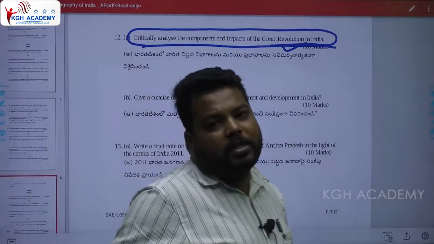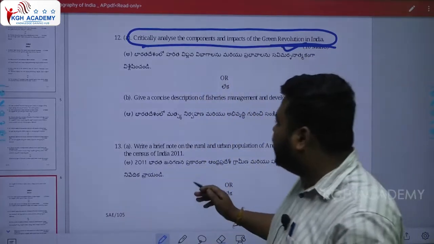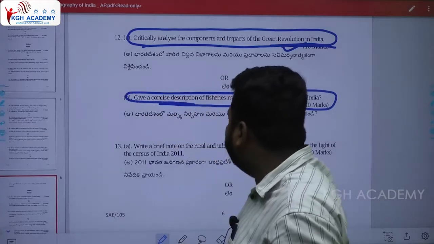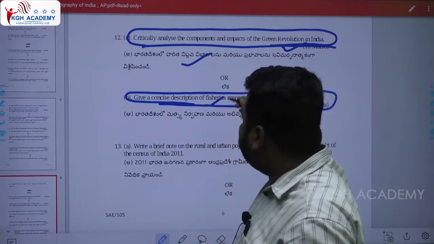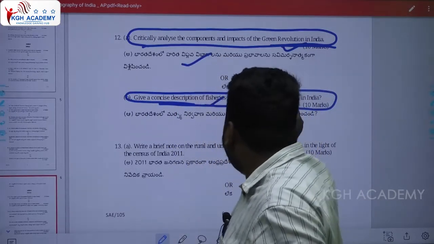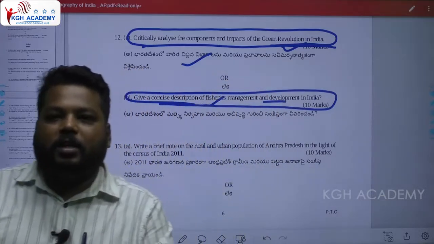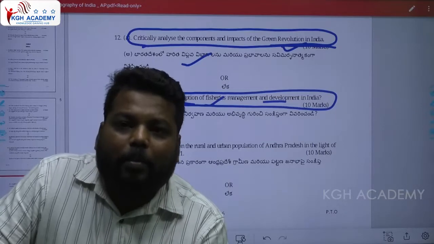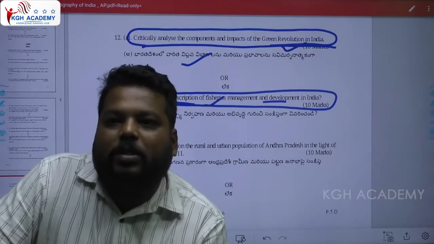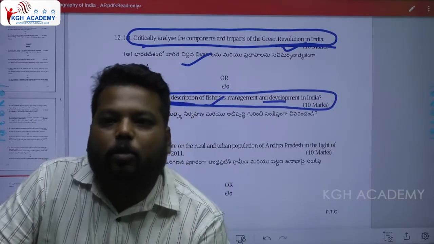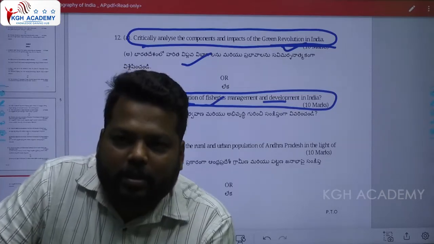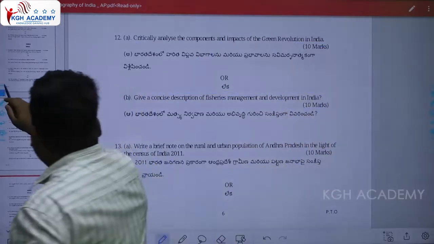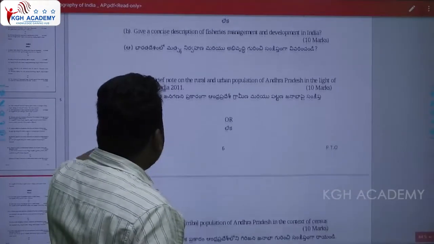So either you can write on the green revolution, or on fisheries management and development in India: how fisheries would be managed, where we have fish boats, what the government interventions are, how the development has happened, and which states are mostly dependent upon fishing. Generally questions tend to come from those areas. Clear? This is the second chapter question.